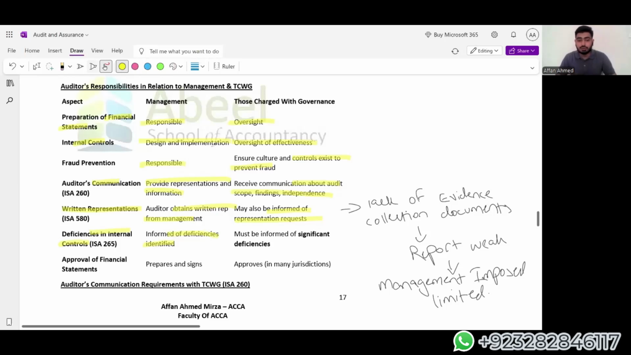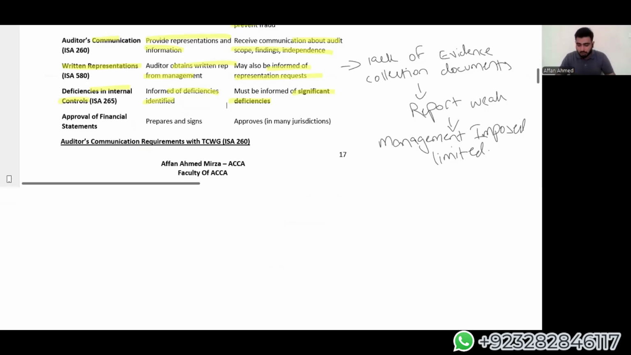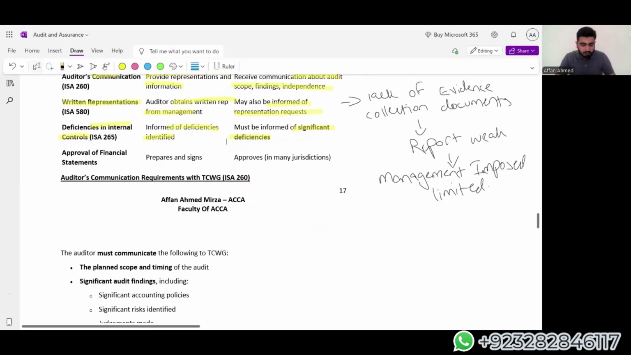Any significant deficiency, anything that is out to a substantial level, is to be informed to the TCWG, not the management. In test of controls, we are going to discuss this area as well, where we're going to see which documents or which topics are to be discussed with the management and which are to be discussed with the TCWG. And last but not least, approval of financial statements is done by the TCWG. Management has the responsibility to prepare it and sign it. They are the people who are responsible for it.